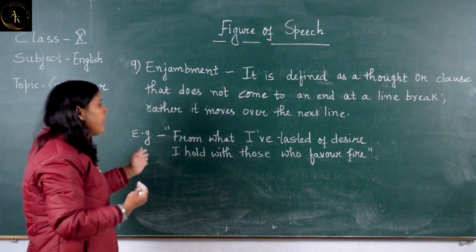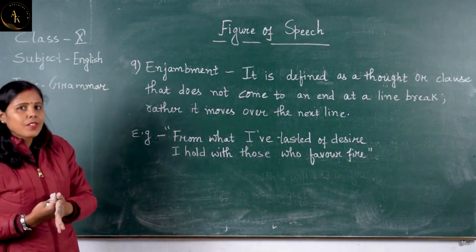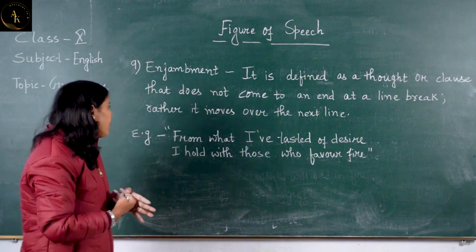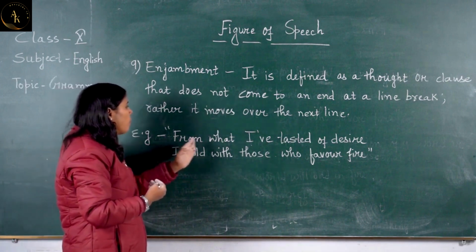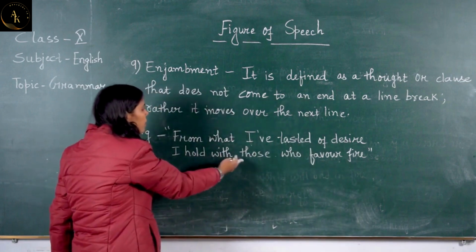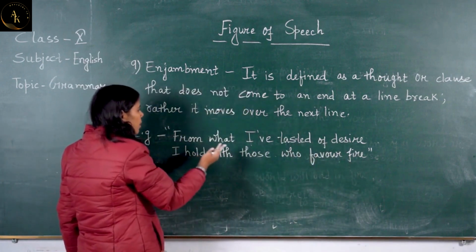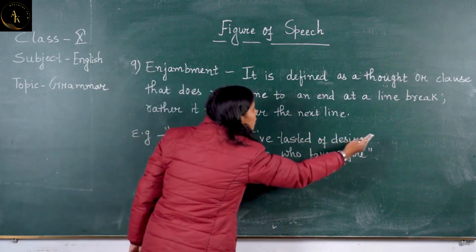For example, again I have taken example from your textbook. The poem is Fire and Ice, written by Robert Frost. We'll see here that from what I have tasted desire, I hold with those who favor fire. So there is no full stop here.